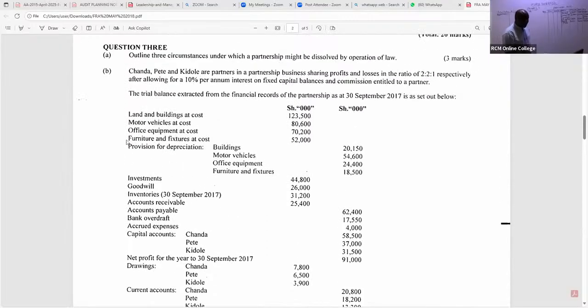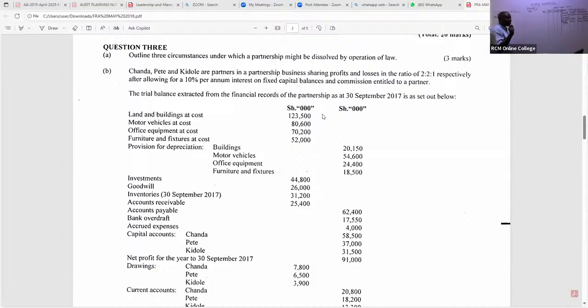So the first one that was realized to the new company is land and buildings. So we have land. Are you able to see the cost? The cost given is 123,500. We subtract its accumulated depreciation.